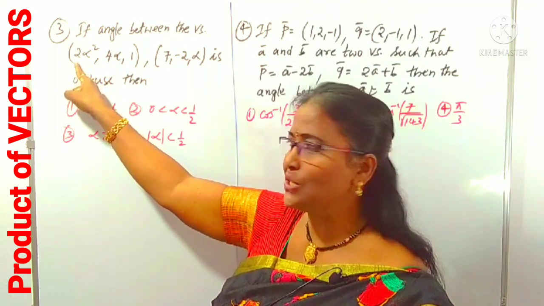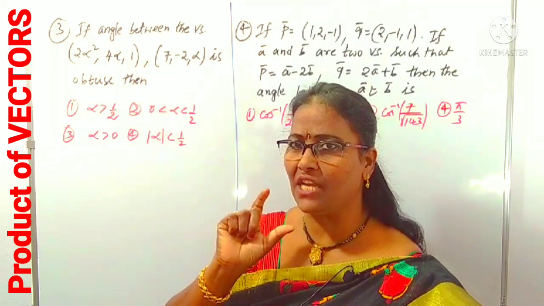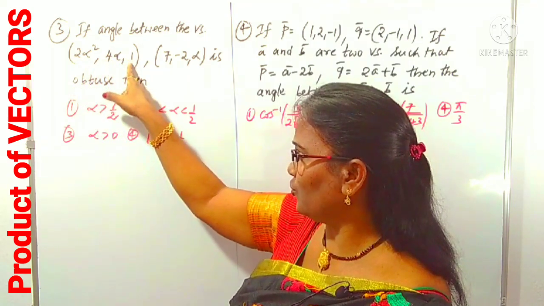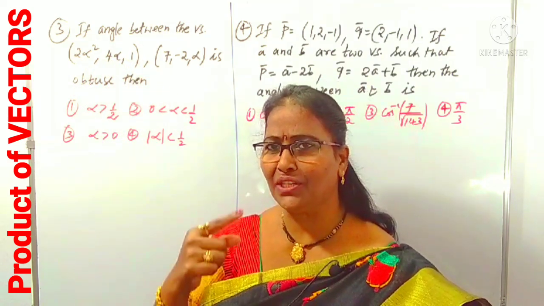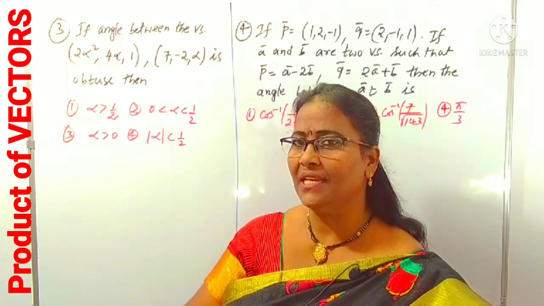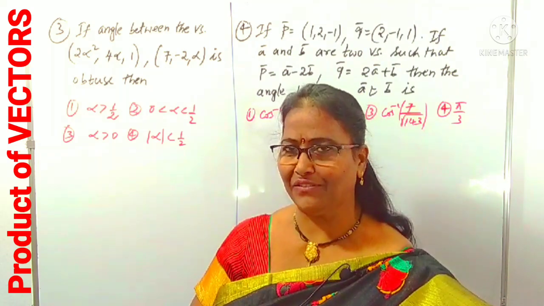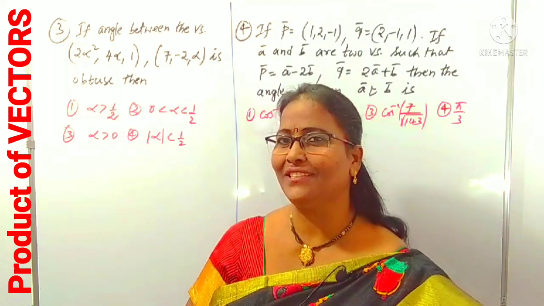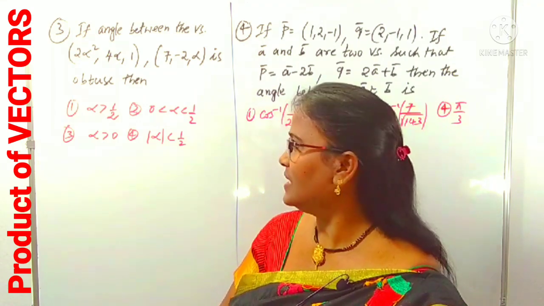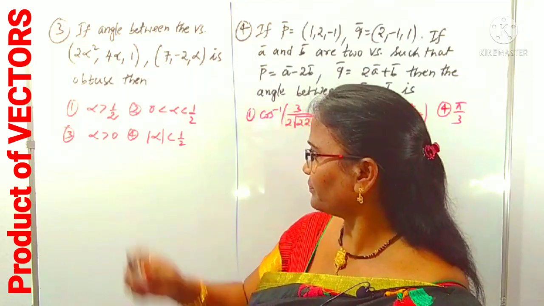So actually this is given as 2 alpha square i plus 4 alpha j plus k. I have taken it as an ordered triad: i coefficient 2 alpha square, j coefficient 4 alpha, k coefficient 1. If any term is missed, what you have to do? Yes, in place of that you can take it as 0. You know all those points very well. Yet time is important. While reading the question, we can save time. In simplification and choosing the data, you have to save time. That is one of the major points in case of vectors, especially.